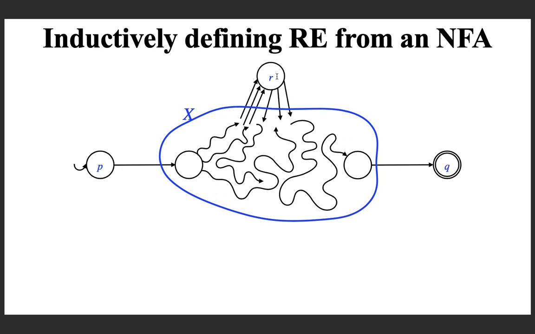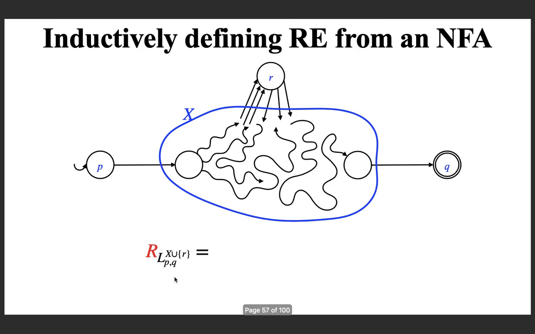So we are taking the state R out of the set of all intermediate states, and the remaining set is called X. R is also an intermediate state, we are just going to take it out.